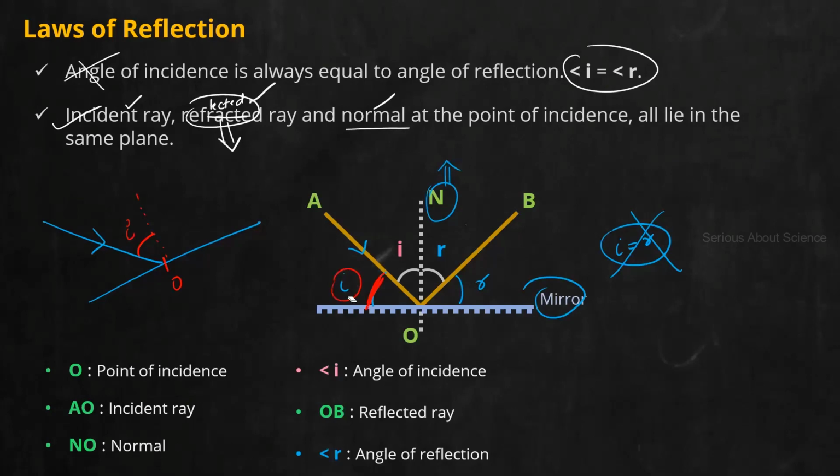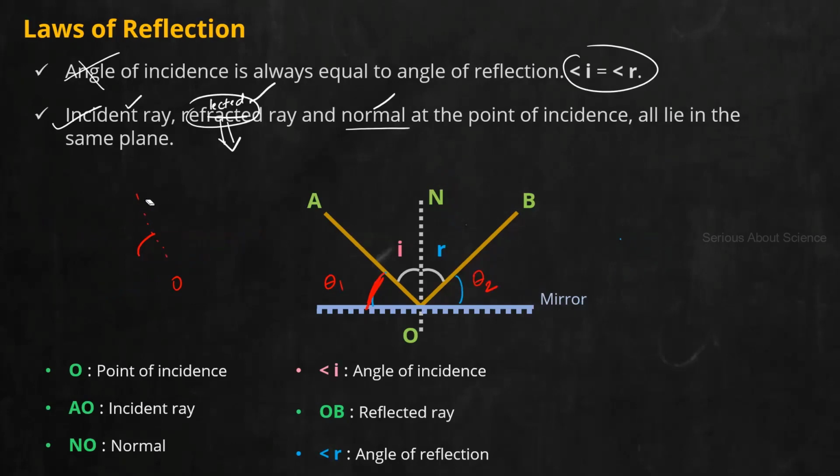Never make that mistake. Here also, if I mark these two angles, suppose this is theta 1 and this is theta 2, is theta 1 equal to theta 2? What do you think? Yes. Why?